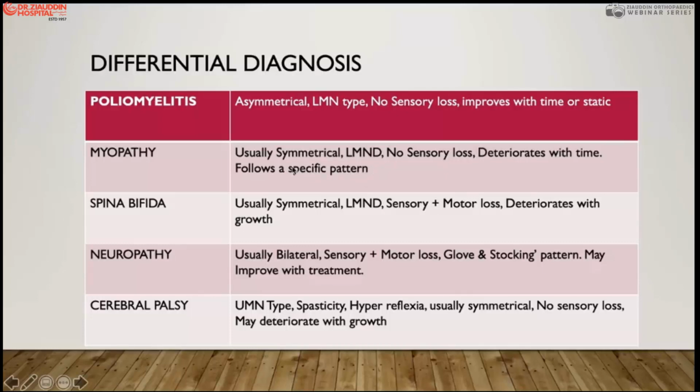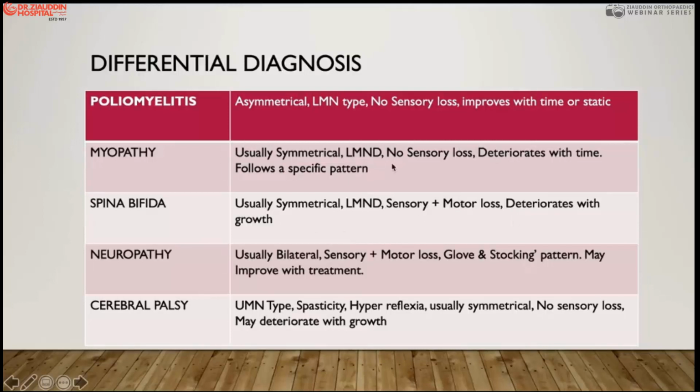There is no incompleteness or asymmetrical paralysis in myopathy. And in spina bifida, again, it is a lower motor neuron disease, usually symmetrical. Motor loss deteriorates with growth. As the growth increases, there is tension on the nerves and it produces deterioration.